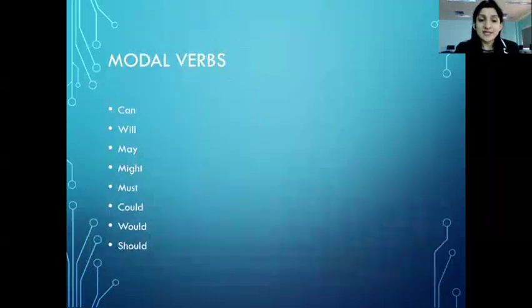The last part that we have to focus on in this video is modal verbs. What are modal verbs? Well, the verbs that you can see on the screen. If you see sentences like can, will, a sentence containing may, might, or the sentence that contains must, could, would, and should, how do you deal with these verbs? What do you do?